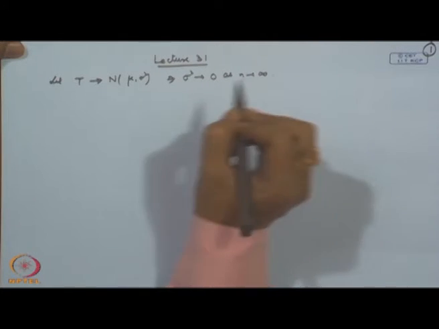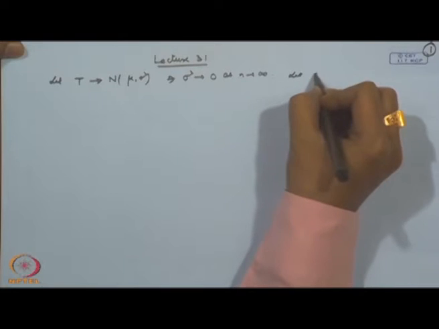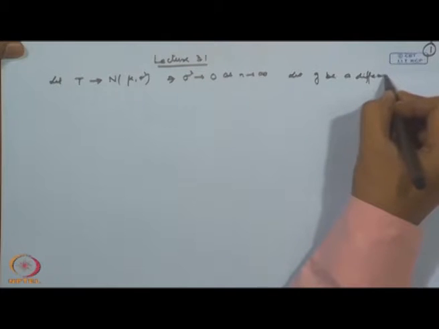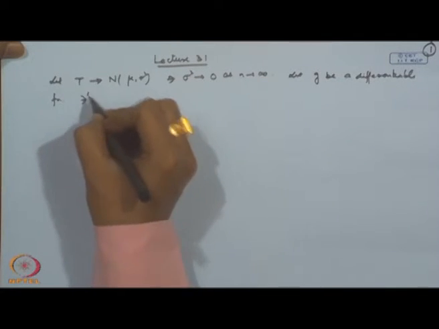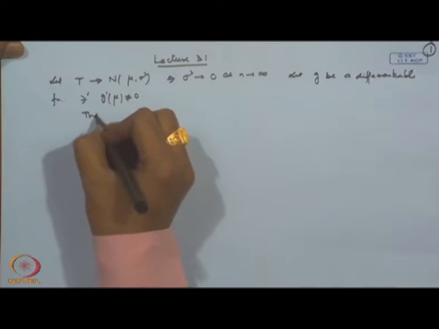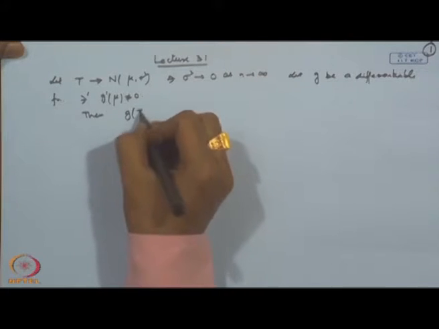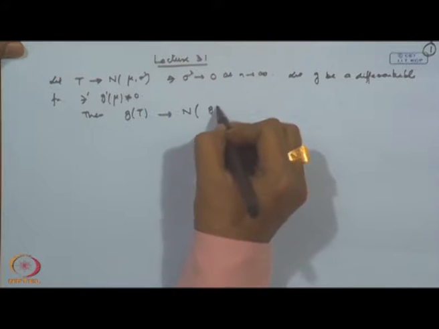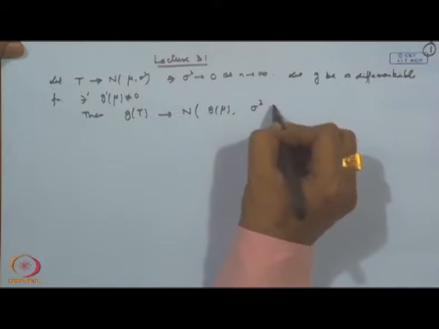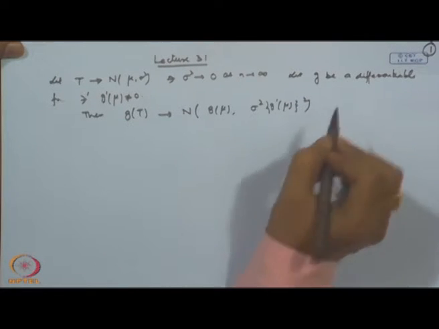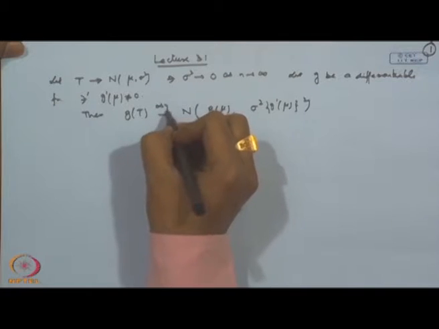This is an additional assumption, and let G be a differentiable function such that G prime of mu is not 0. Then the asymptotic distribution of G of T is asymptotically normal with mean G of mu and variance sigma square into G prime mu square.